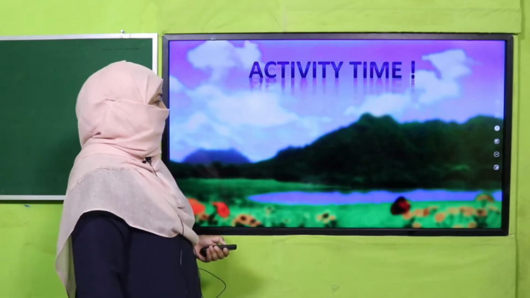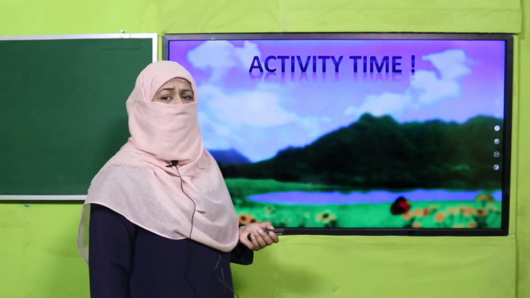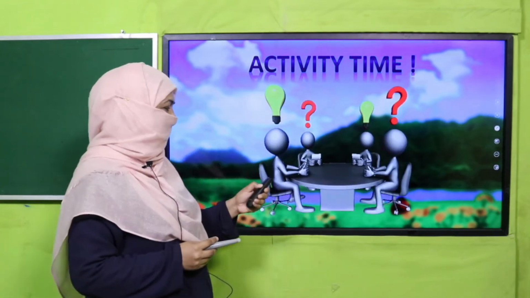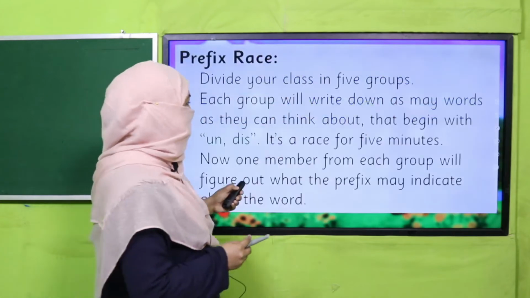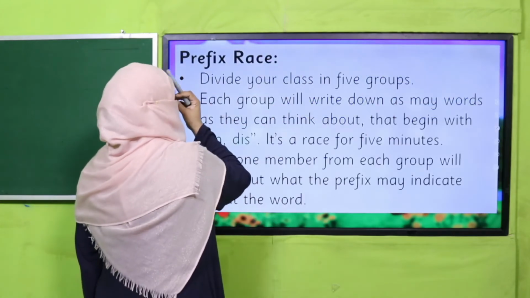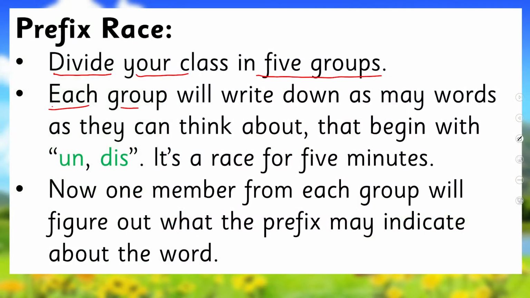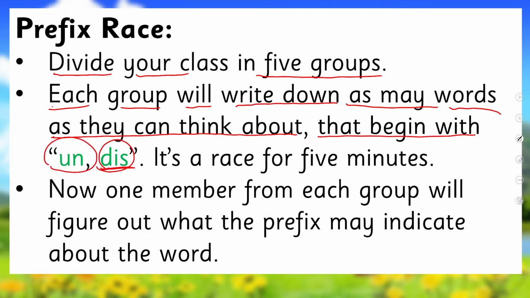So here is activity time, because we have learned in detail and we just had a quick recap. So I'm going to check what we have learned so far. Okay, are you ready for that? All right, so this is the activity. Teacher will divide the class into 5 groups. Each group will write down as many words as they can think of that begin with un and dis. You will use these 2 prefixes and write the maximum number of words.